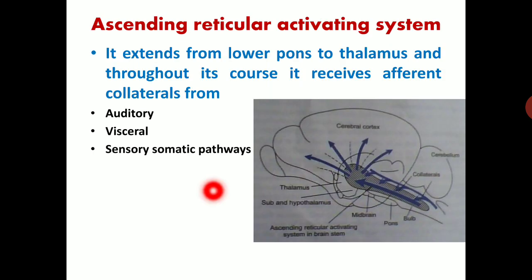Now, the ascending reticular activating system extends from the lower pons to the thalamus, and throughout its course it receives afferent collaterals from auditory, visceral and somatosensory pathways. So it extends from the lower pons to the thalamus: the ascending reticular activating system.